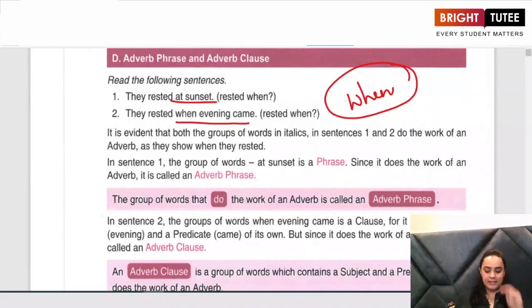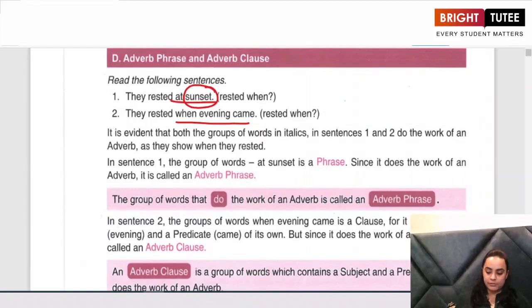Now look at these two sentences again. In the first sentence, the answer to our question when was just one word, sunset. If I give you another example, for example, they came in the evening.